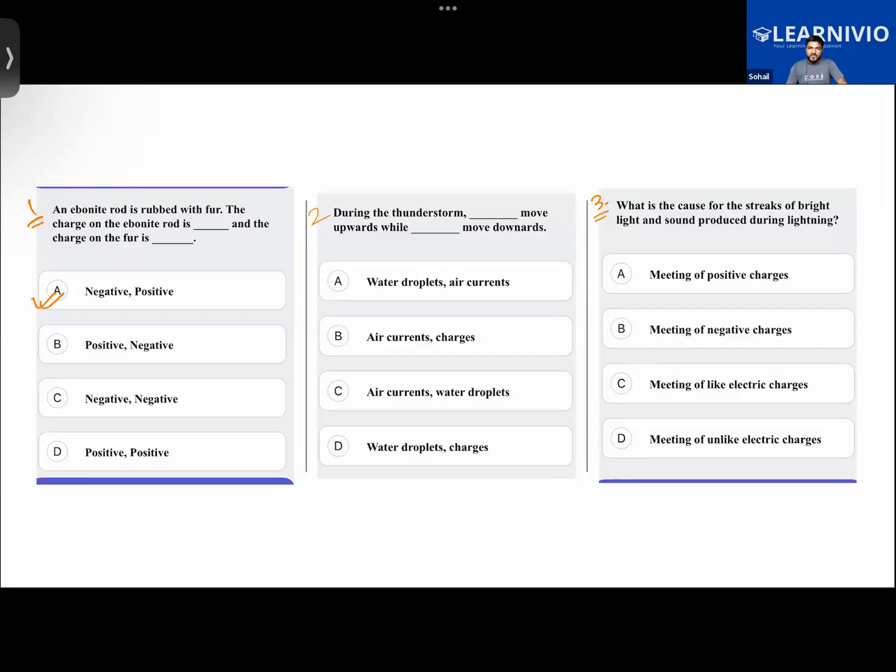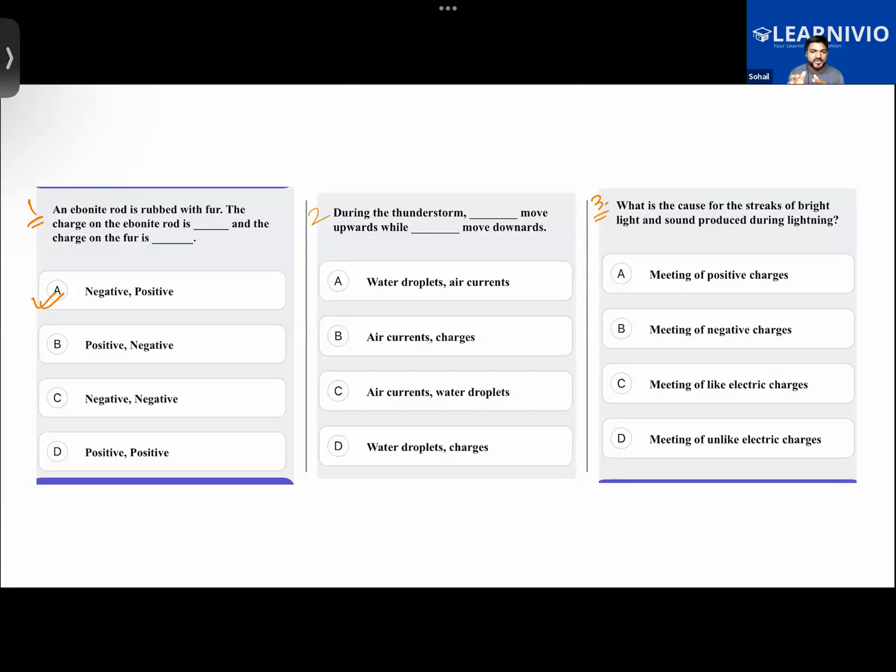And question number 3 is also very easy. So now is it correct? No, sir, it's not. As I was saying, there will be movement of air currents and water droplets.